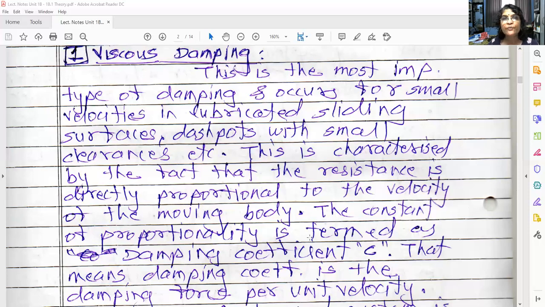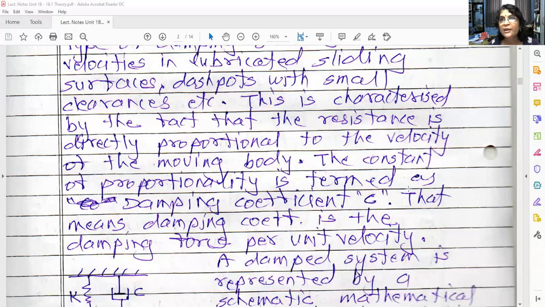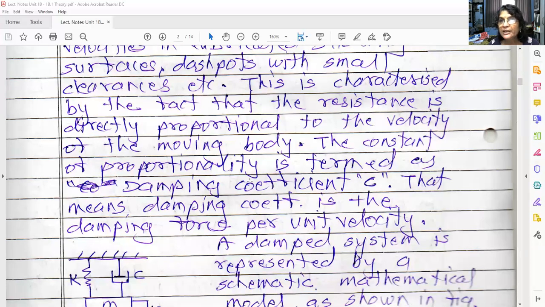Okay, so this is characterized by the velocity of the moving body. The constant of proportionality is termed as damping coefficient C. Right now this is a very new term to you, damping coefficient C. C is the notation used for damping coefficient. We'll see in detail what we mean by damping coefficient, but right now you just remember that the damping coefficient C is constant here.